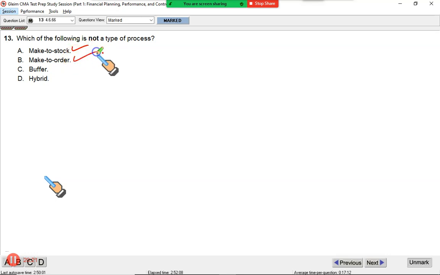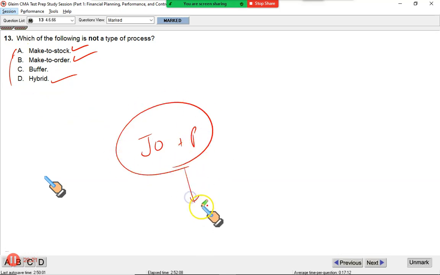Make to order: your customer is standing and you just prepare the good, just like baking a pizza when the customer is standing. It's called make to order, like job order costing, right? And hybrid system is a combination of maybe these two. Or you can say that job order costing plus process costing can sometimes be combined. This is called hybrid. Just like the Toyota Prius is a hybrid car because it runs on fuel as well as on batteries. So hybrid means a combination of two.